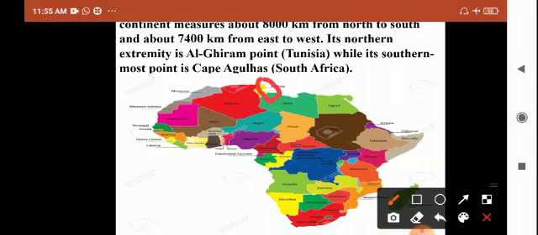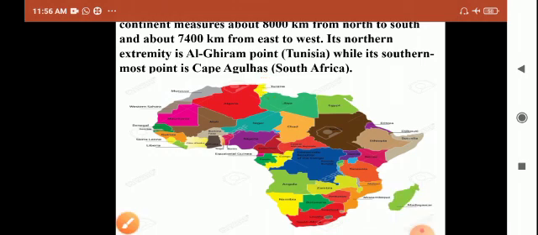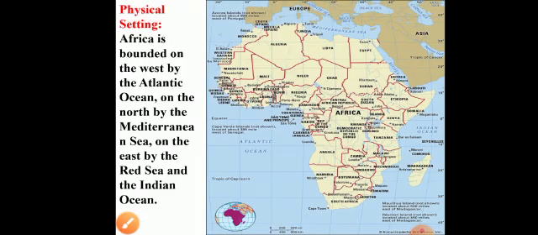Tunisia is a North African country. It is the northern peak of Africa. So Al Giram Point is the northern peak of Africa. And which is the southern peak of Africa? That is Cape Agulhas. Cape Agulhas is the extreme southern peak of Africa. It is in South Africa, the southernmost point of the African continent. And this is the location. Next, the physical setting of Africa.